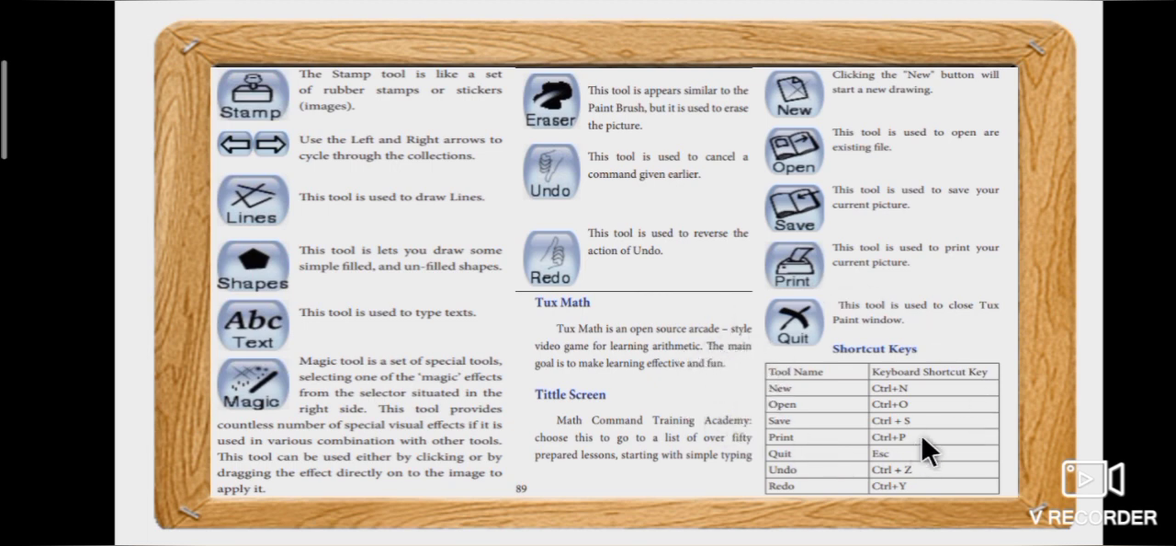Shortcut keys are also present in this page. For new, use Ctrl plus N, that is Control key with the N button. For open, Control key with the O button. For save, Control key with the S button. For print, Control key with the P button. For quit, just press the escape key. For undo, Control key with the Z button. For redo, Control key with the Y button.